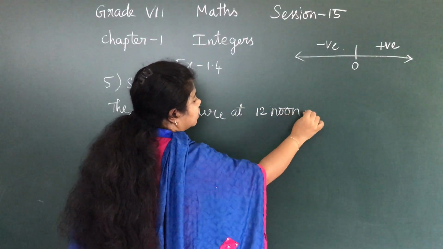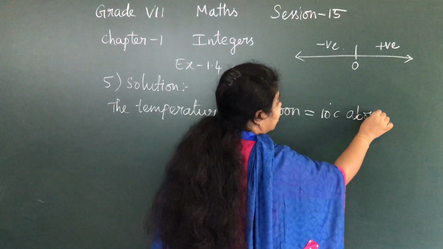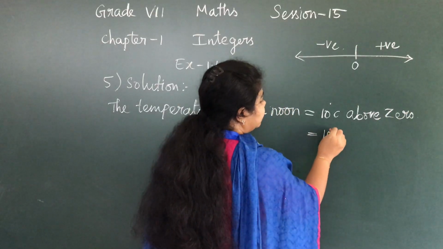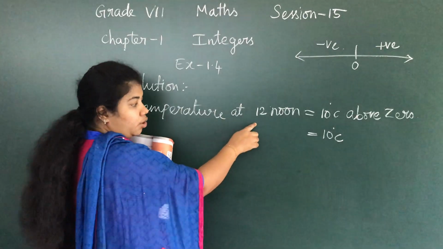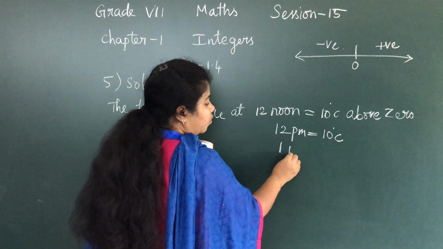Temperature at 12 noon is equal to 10 degrees Celsius above 0. It is above 0, so I can tell this as 10 degrees Celsius alone, or plus 10 degrees Celsius. Now at 12 noon, that is 12 p.m., it is 10 degrees Celsius. Then what about 1 p.m.?